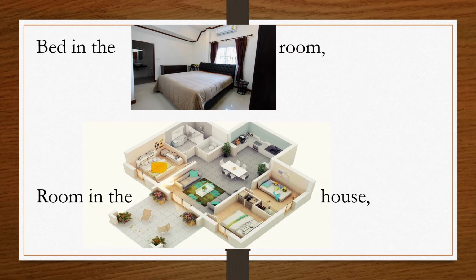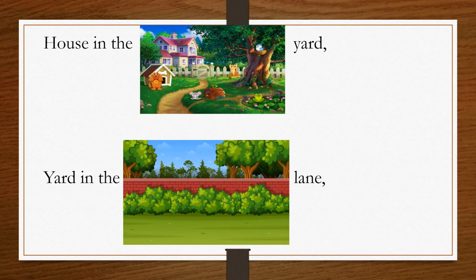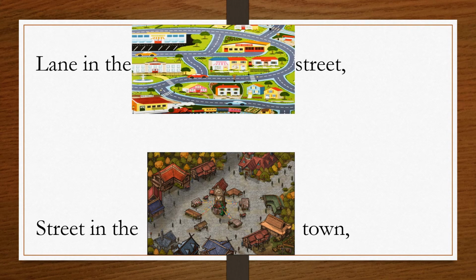House in the yard, yard in the lane. Here house is smaller than yard and in the next sentence yard is smaller than lane. Lane in the street, street in the town.